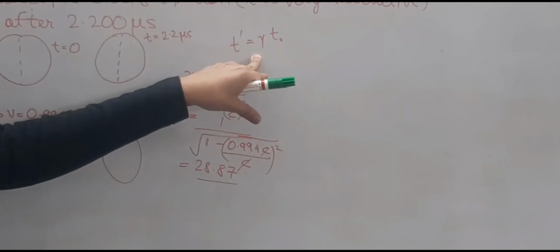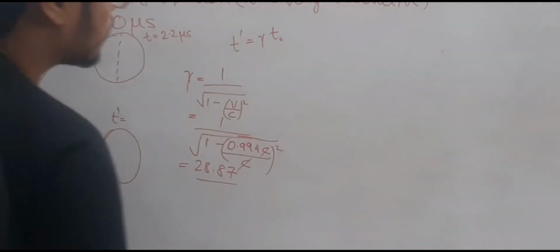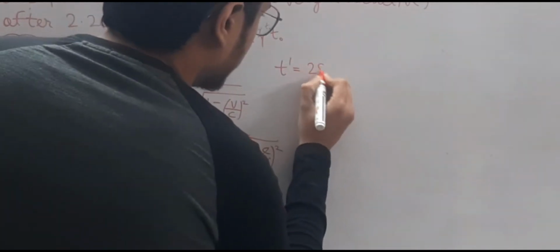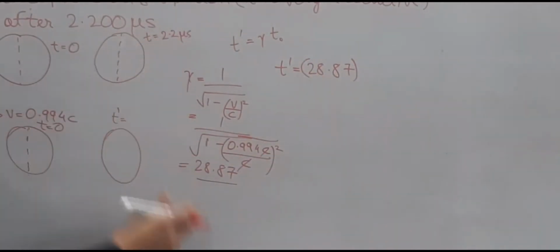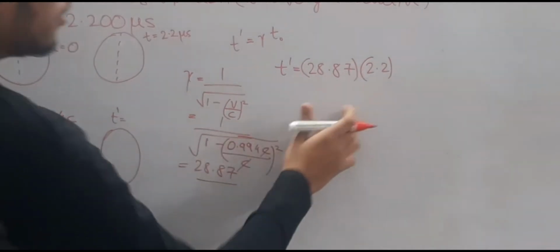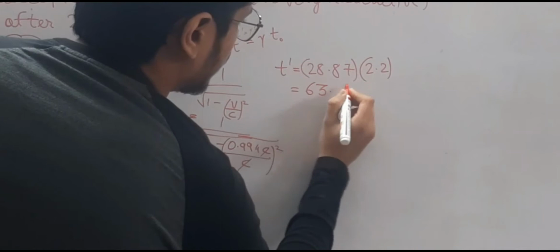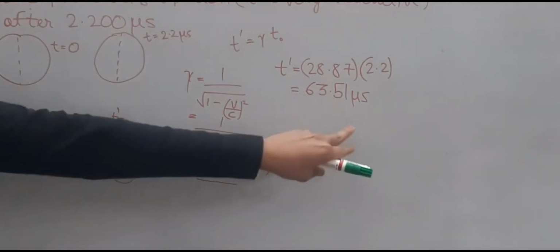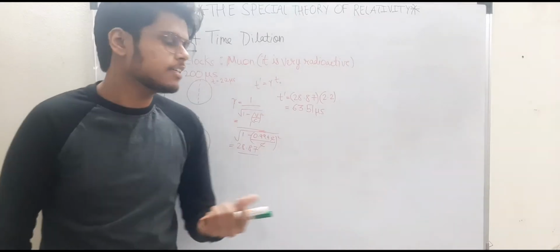Now you have to calculate T dash, right? T dash is the dilated time that you will experience. So T dash is equal to gamma, which is 28.87, times T naught. T naught is 2.2 microseconds, and this value will come out to be 63.51 microseconds, right? Earlier it was 2.2 microseconds in a reference frame, in the rest frame, right?